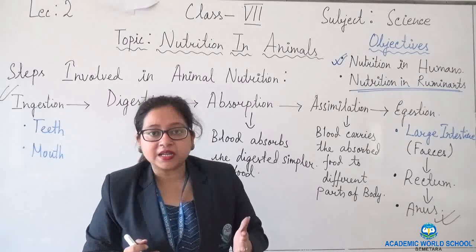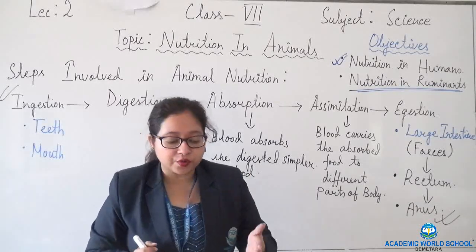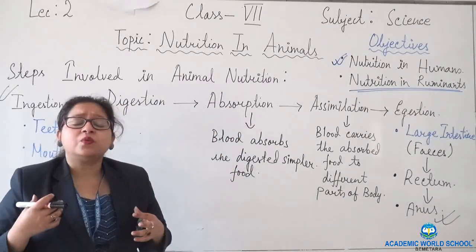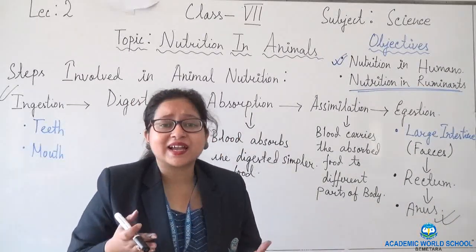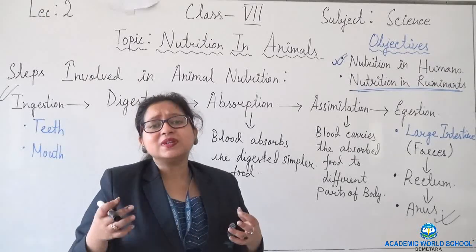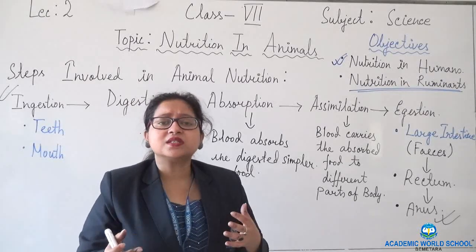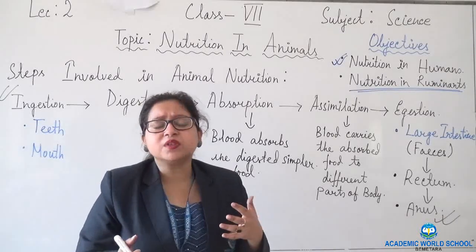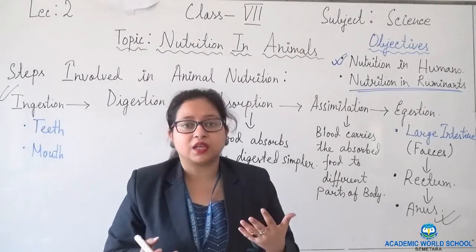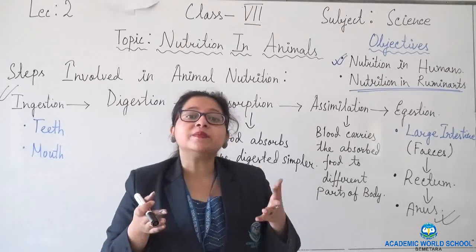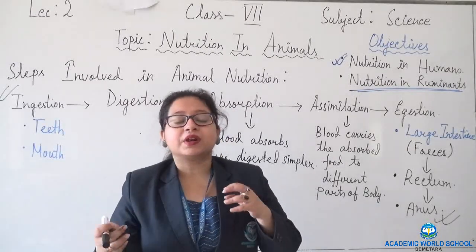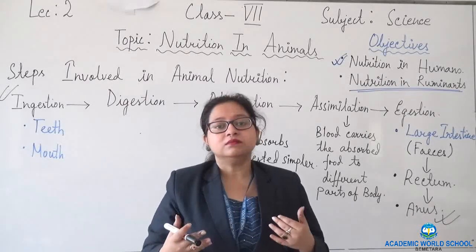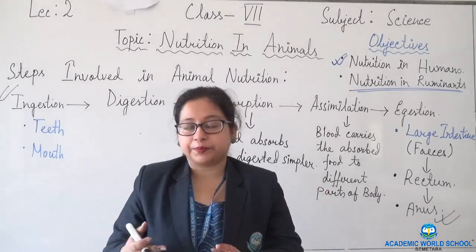Grass eating animals are known as ruminants. Why are they known as ruminants? Examples of grass eating animals are cows and buffaloes. You will see these grass eating animals chewing and chewing. When you see them, you will observe that they are chewing something. Most of the time you will find them chewing. Even if there is no grass, they keep on chewing. Why do they chew all the time?